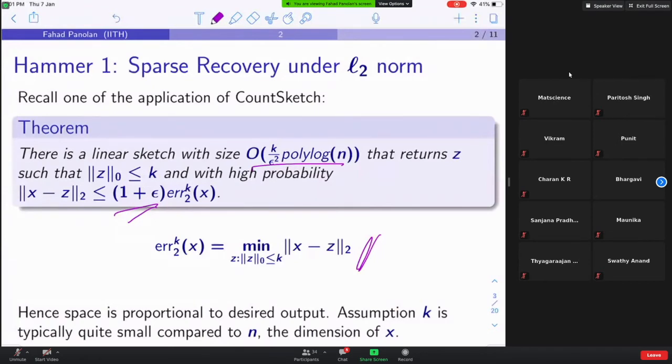Yeah, but how can you compare it with X? What will be the error of it? Suppose this happens, then what is this quantity? Zero? Yes. If the error of X is 0, then what will happen to this?